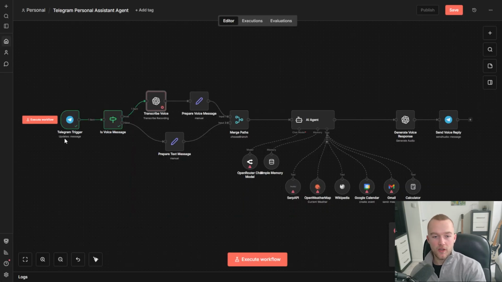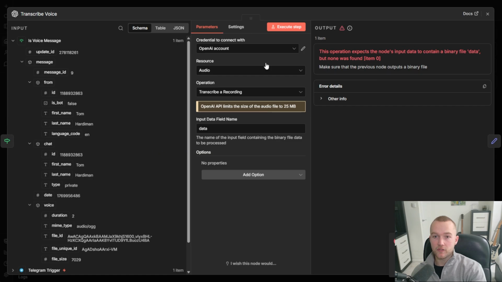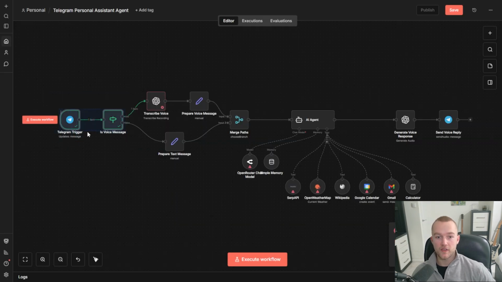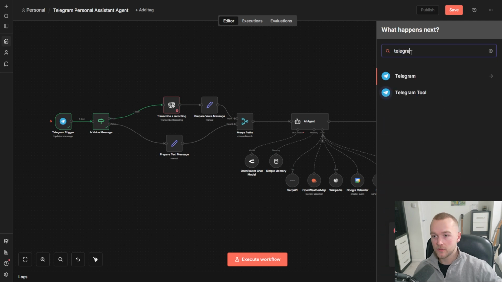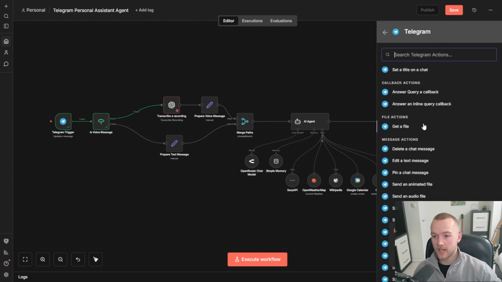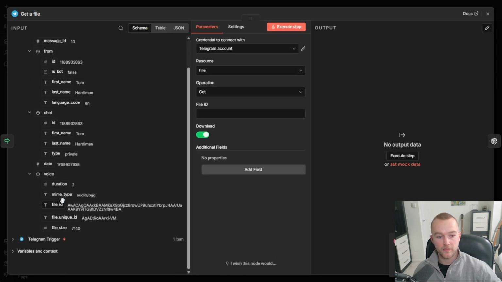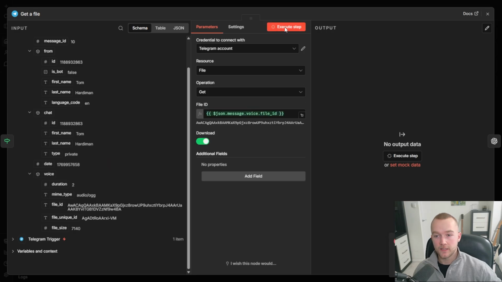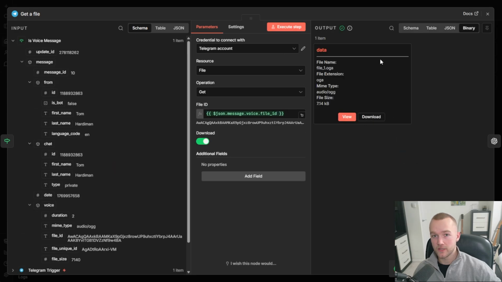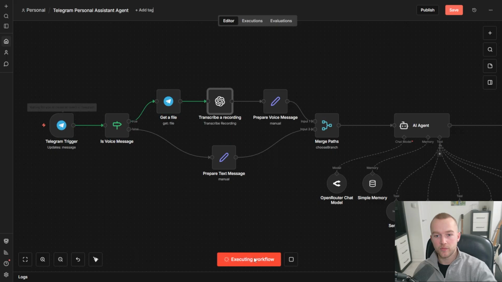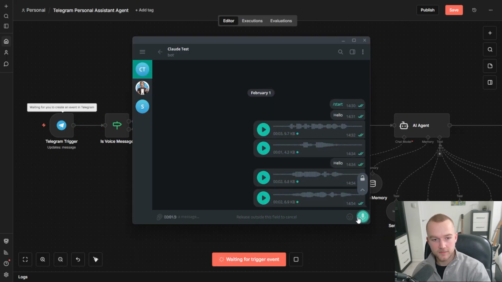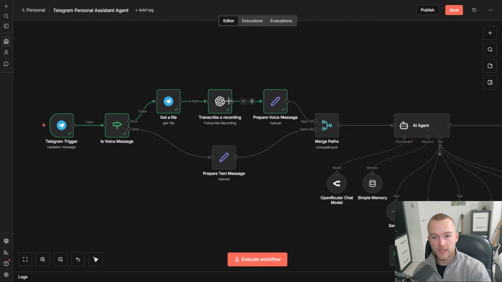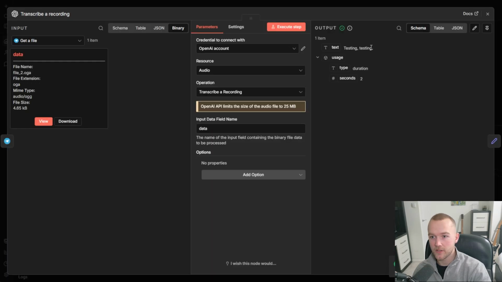And now I've just sent another voice note through and it's trying to transcribe it, but it doesn't have the binary, so it needs another step before this to download the file, which is a Telegram node. And we're going to want get a file. So I'll go in here and the file ID is down there. If we run that now, we've got the binary which we need for the next step. So if we run this now with the new voice note, testing, testing, go down there, get transcribed. Let's see if it worked. There we go, testing, testing.